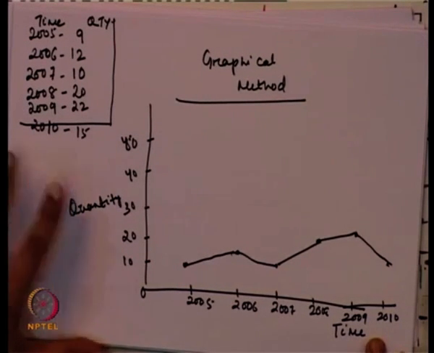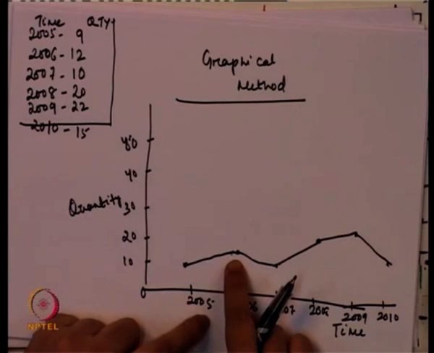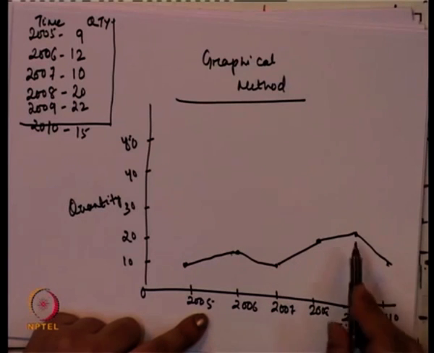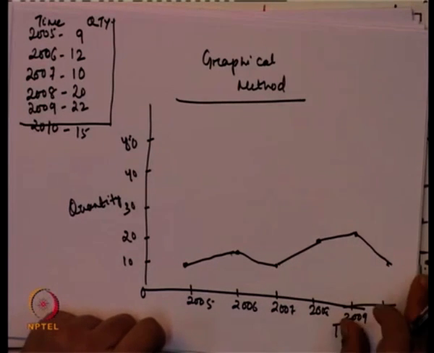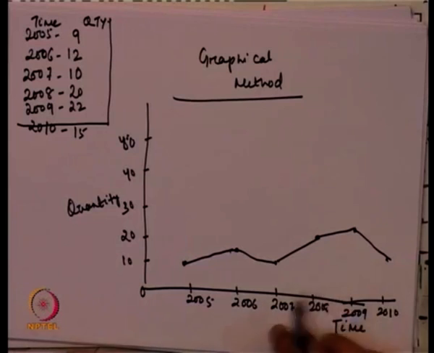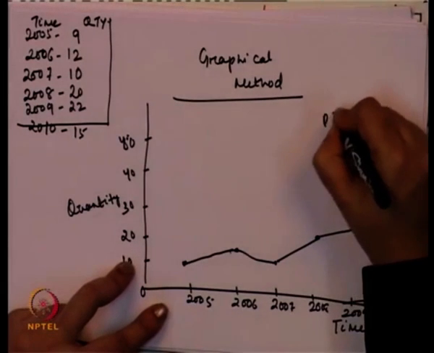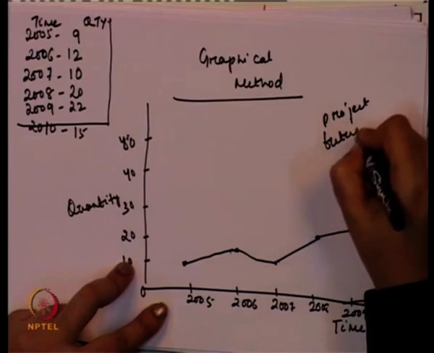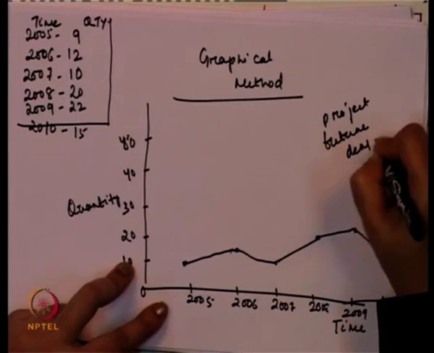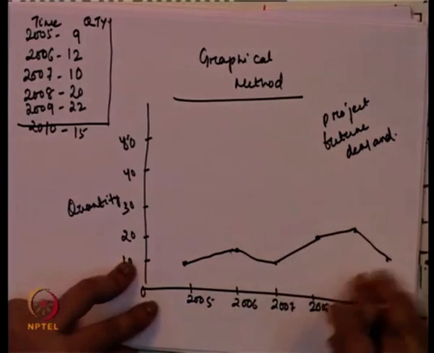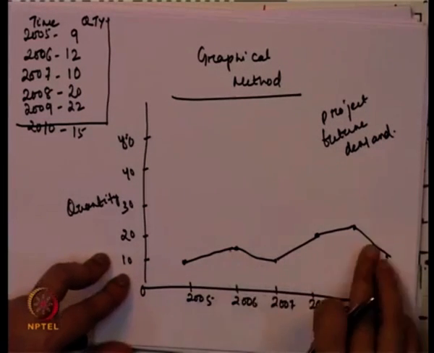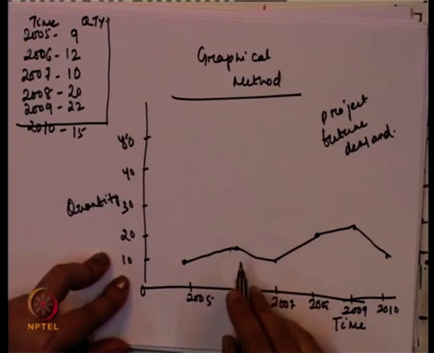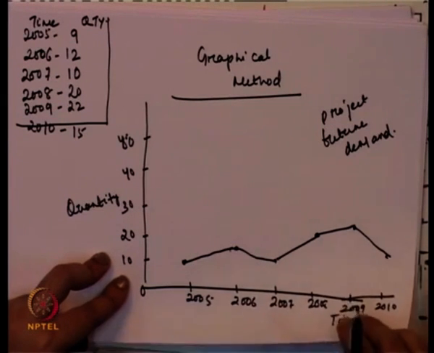From 2005 it increases, it decreases in 2007, increases again in 2008 and 2009, and decreases in 2010. On this basis, we need to project the future demand on the basis of this past trend. So the graphical method first plots the data, looks at the movement of the series, assesses it, and then the future value is forecasted.